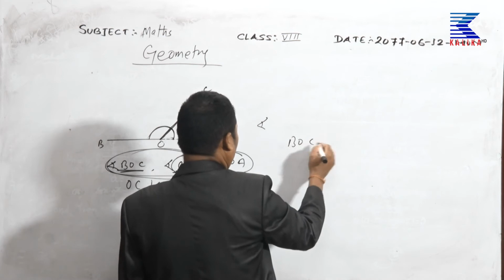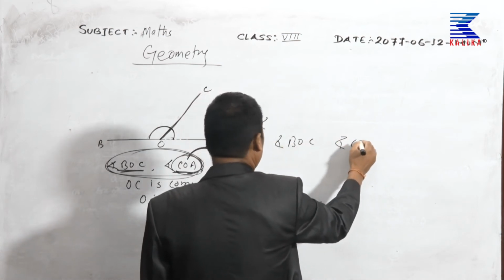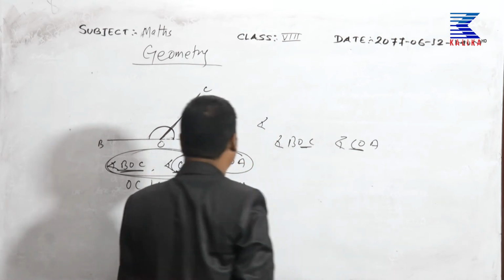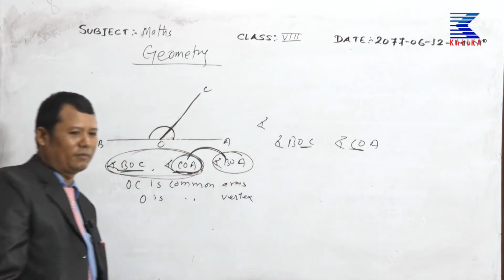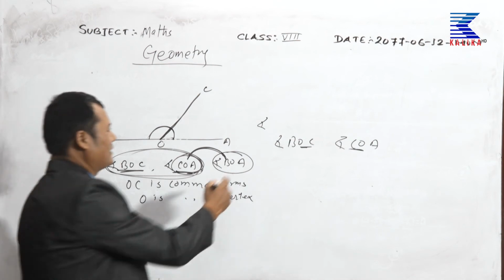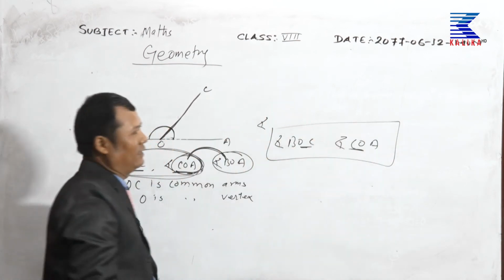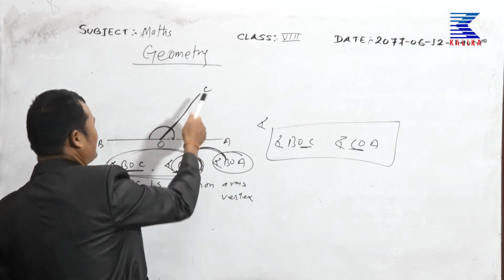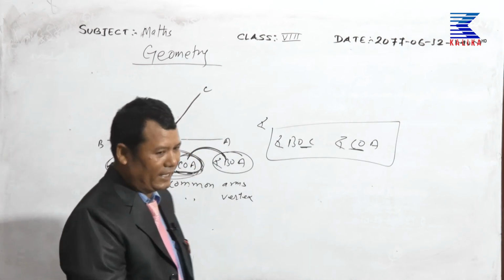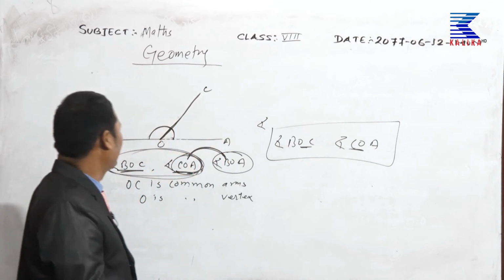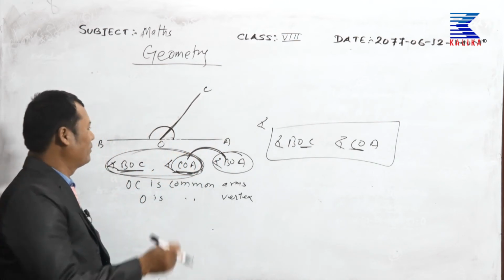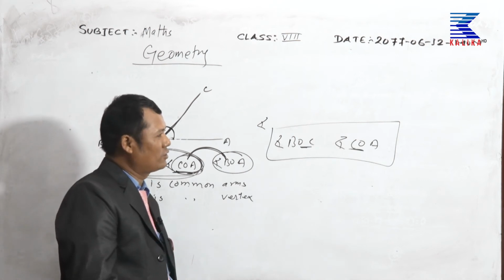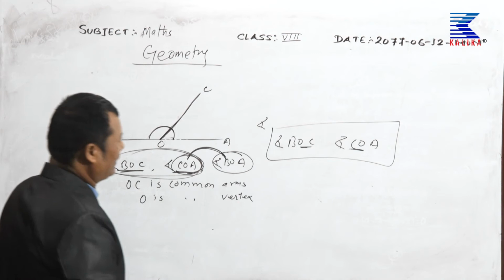BOC and another angle, COA. OC is the common arm. These two angles are adjacent angles. Angles BOC and AOC are adjacent angles because they have a common arm OC and a common vertex O. These are called adjacent angles.